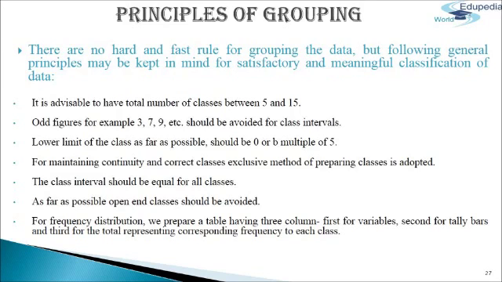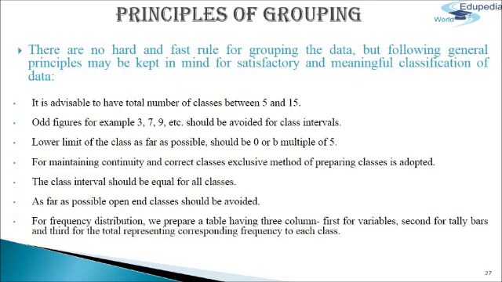Next, the lower limit of the class as far as possible should be 0 or a multiple of 5. Next, for maintaining continuity and correct classes, the exclusive method of preparing classes is adopted. Next point, the class interval should be equal for all classes. And next, as far as possible, open-end classes should be avoided. The first and the last classes are open-end classes. The first is open at the lower end and the last at the upper end. For statistical calculation, the open ends should be closed.